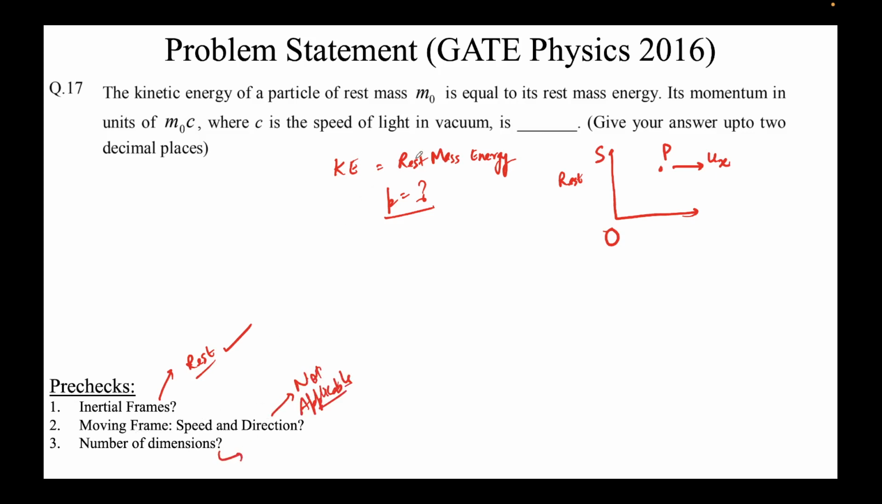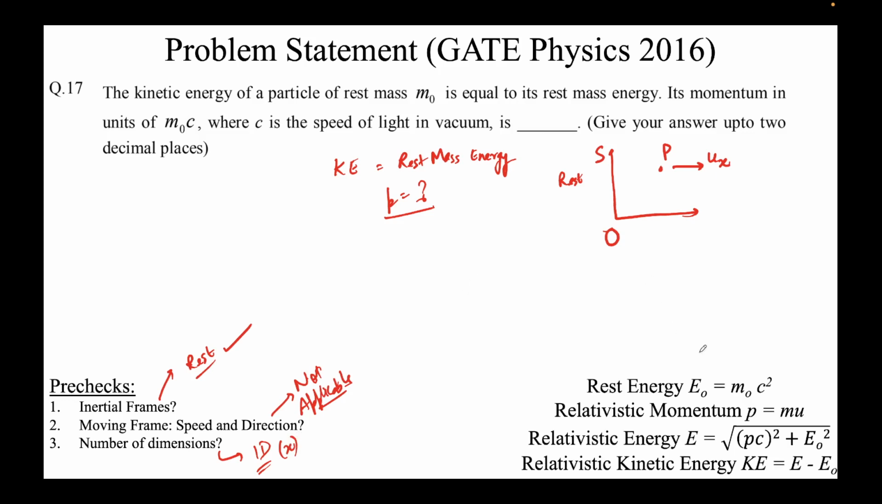How many dimensions? The question is silent on the dimensions. For simpler understanding, I'm considering only the x dimension. So I'll say one dimension, which is x, right? These are the formulas that we can use. So what's given is that kinetic energy is equal to rest mass energy. Kinetic energy formula is E minus E naught. So I'll write E minus E naught equal to rest mass energy, which is E naught. Okay. So this will give me E equal to twice E naught.